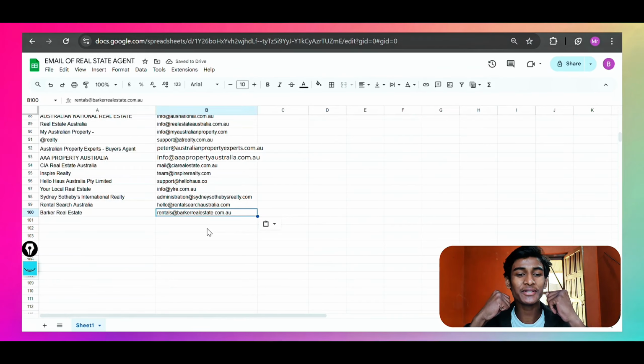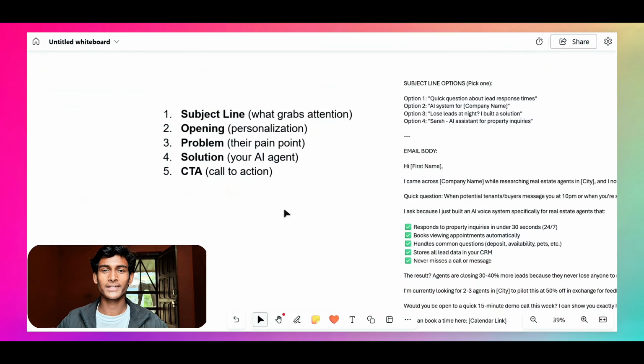And yes, finally we got the 100 emails of real estate agents.